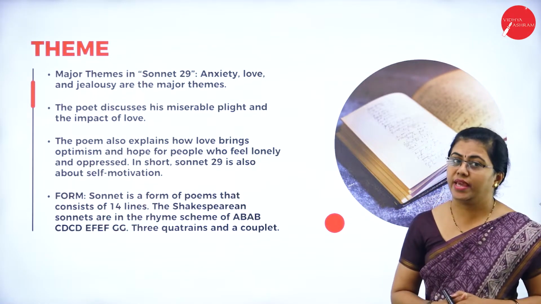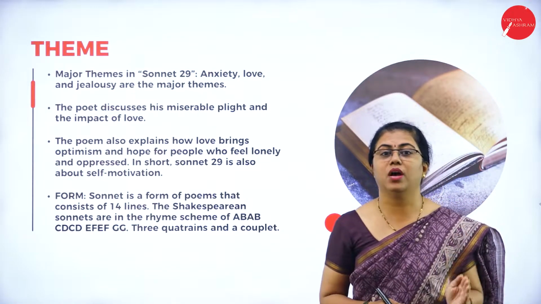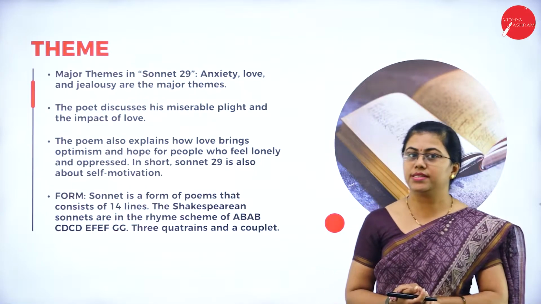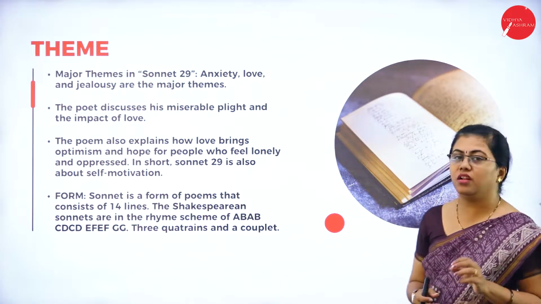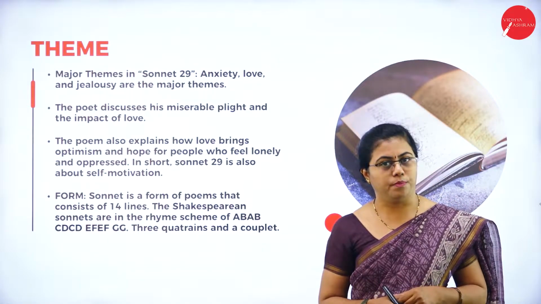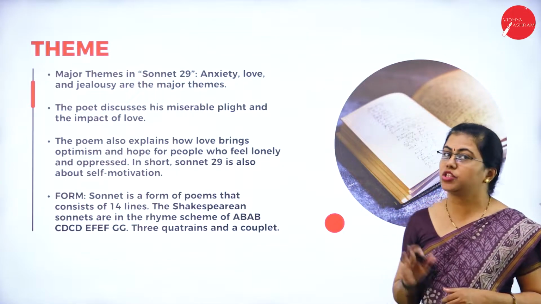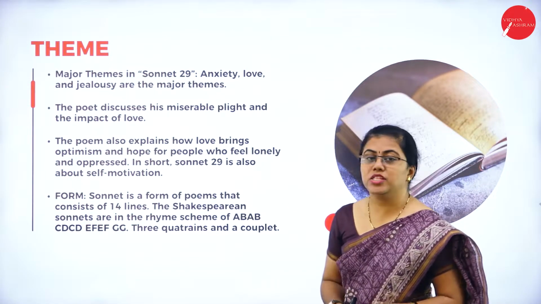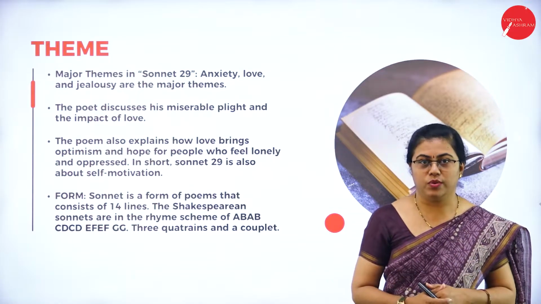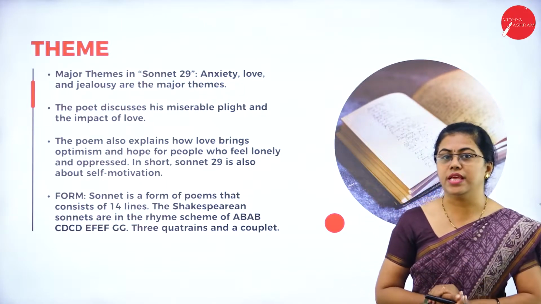This poem also explains how love can be optimistic in one's life, and how it creates hope for people who feel lonely and oppressed. So the effect of love on one's life is discussed in this sonnet. In short, we can say that sonnet 29 is also about self-motivation, how he motivates himself due to the effect of love on his life.